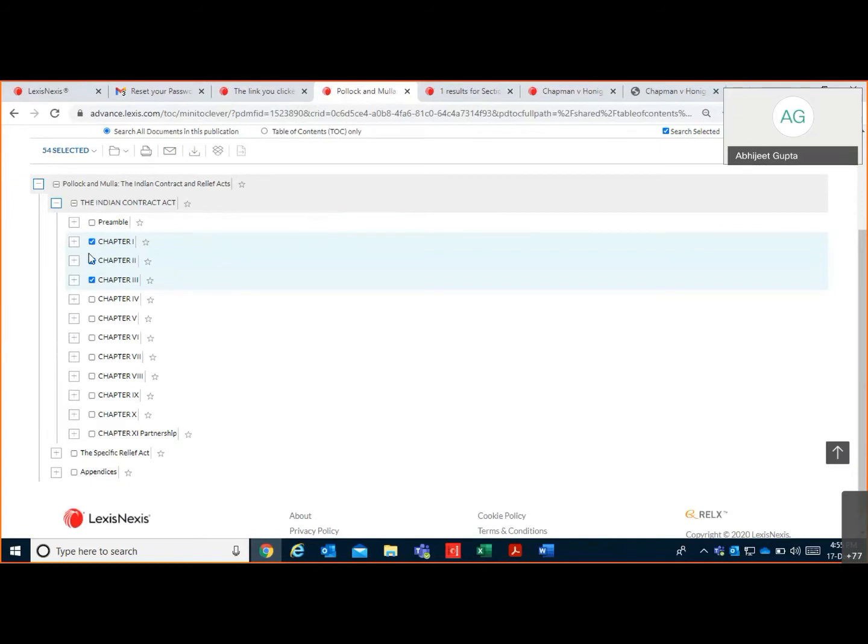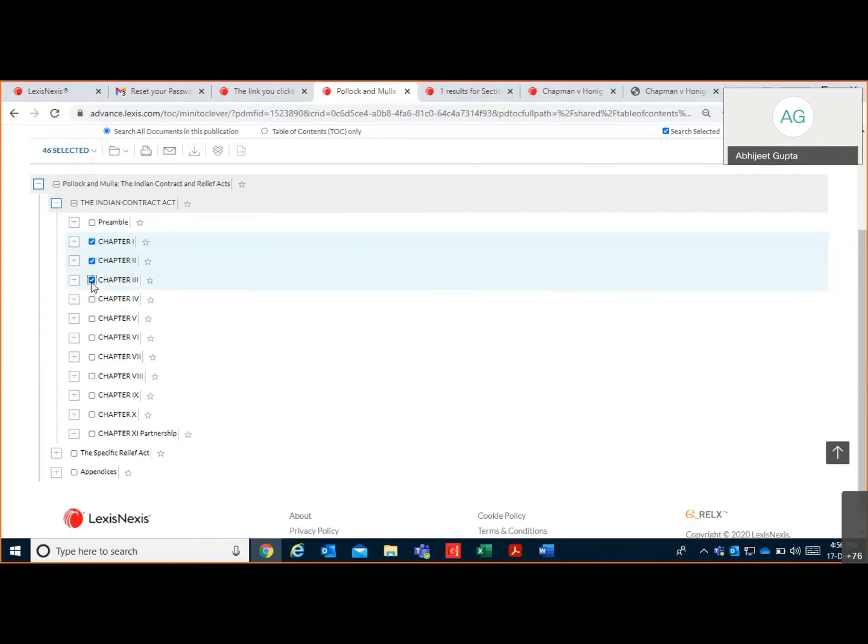So for example, when I select chapter number 1, it shows only 8 documents selected. Here document means sections. So in chapter number 1, 8 sections are covered. When you click on chapter number 2, it goes from 8 up to 46.